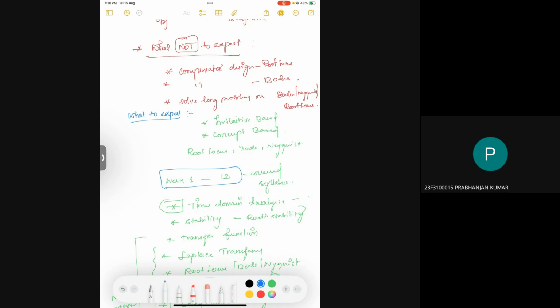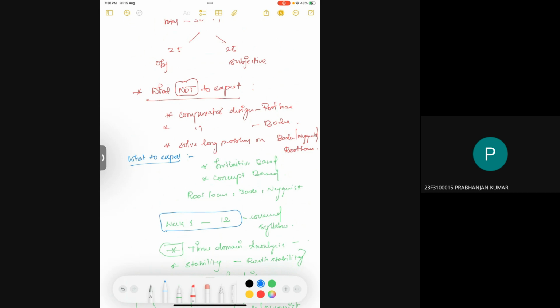Week 1 to 12, but we don't really ask questions like design a compensator. Since you did it in the design assignment, we are leaving it out because it will take a lot of time. There will not be long problems using Bode, root locus, or Nyquist. If we give a transfer function, draw the Bode plot, draw the Nyquist plot, there won't be questions like that. But you can expect conceptual or intuition based questions from Bode, Nyquist, and root locus. You should be able to recall the formulas or concepts you learned while learning this topic.